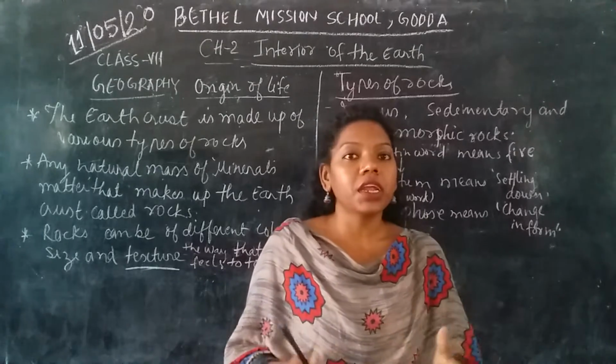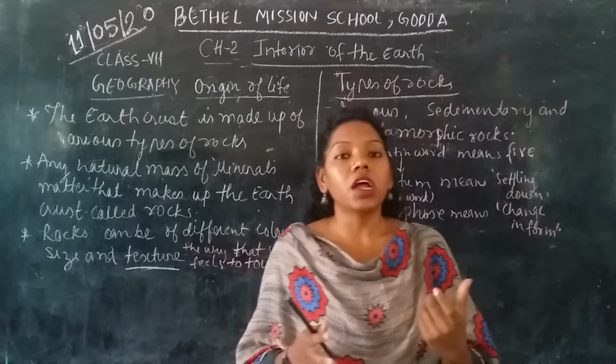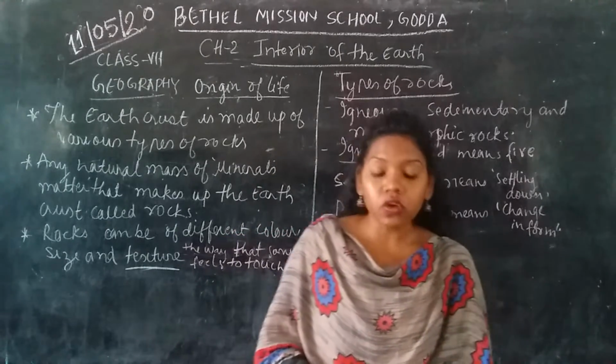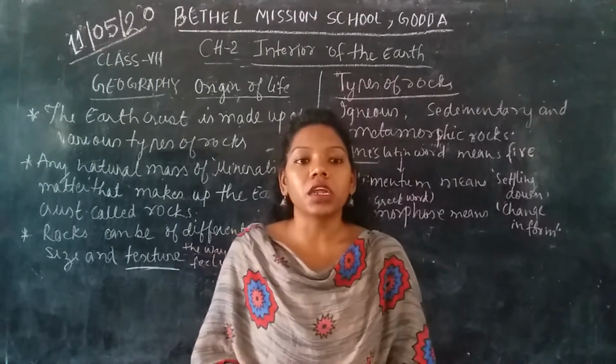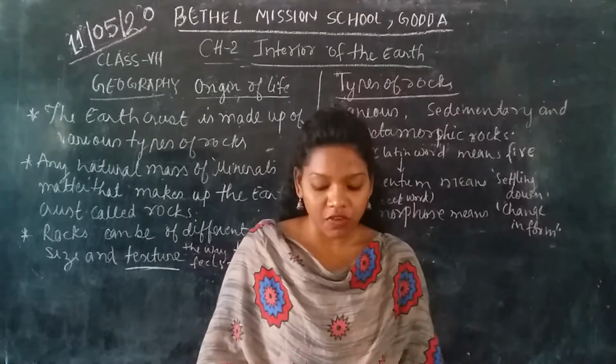There are three main layers: the crust, mantle and the core. We have discussed all of them in detail in the last video. Today we are going to discuss something more important: how the Earth's crust is formed.